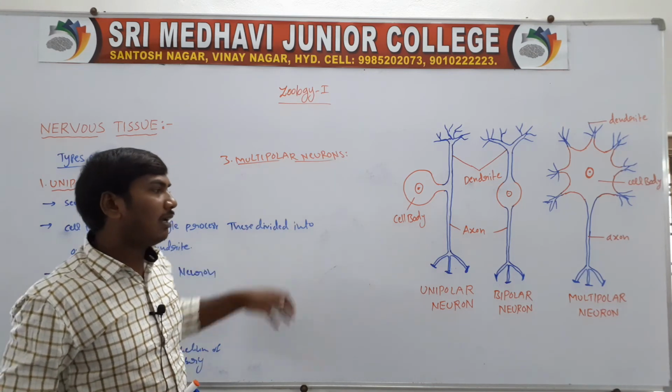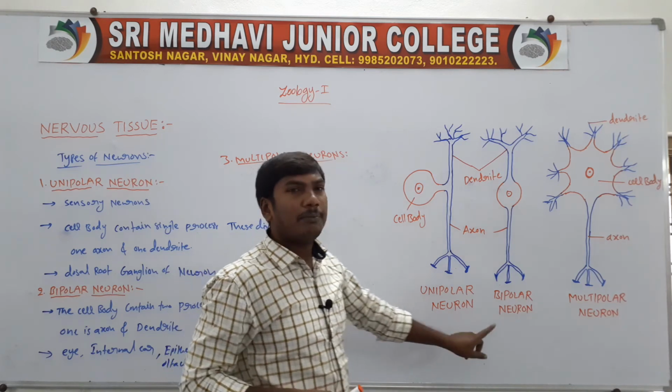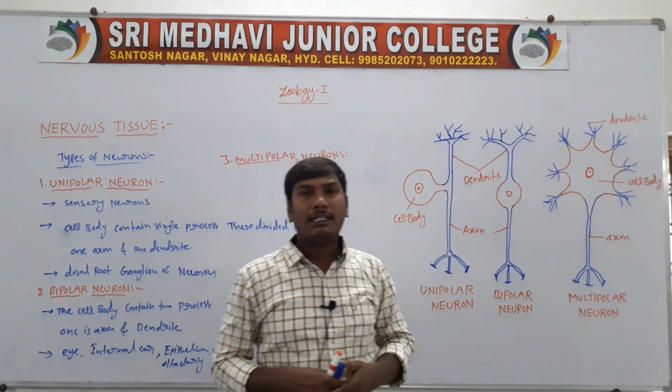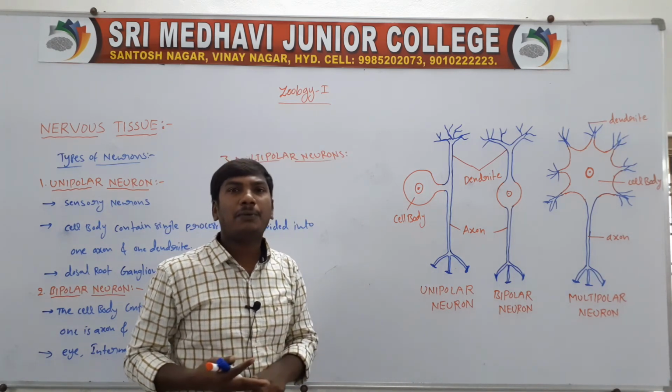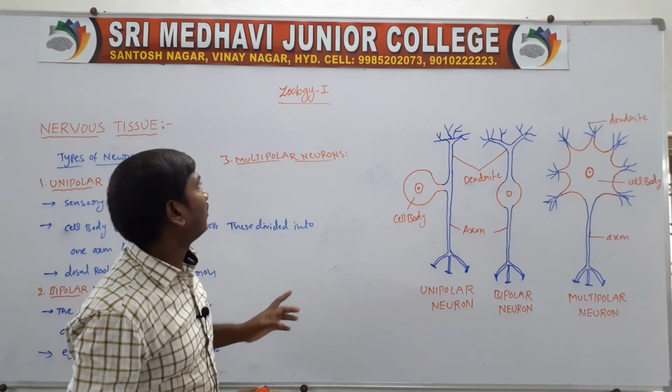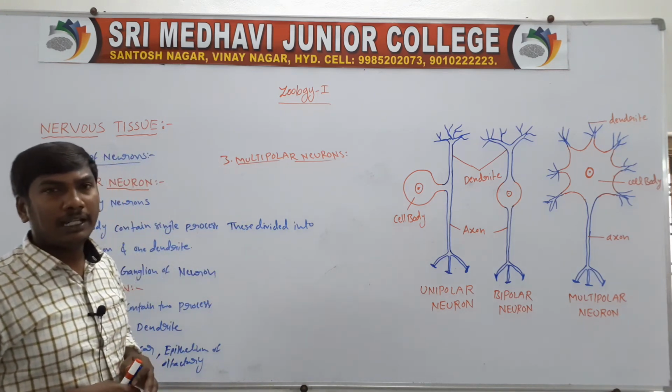So they are the types of the neurons: unipolar neuron, bipolar neuron, and multipolar neuron.